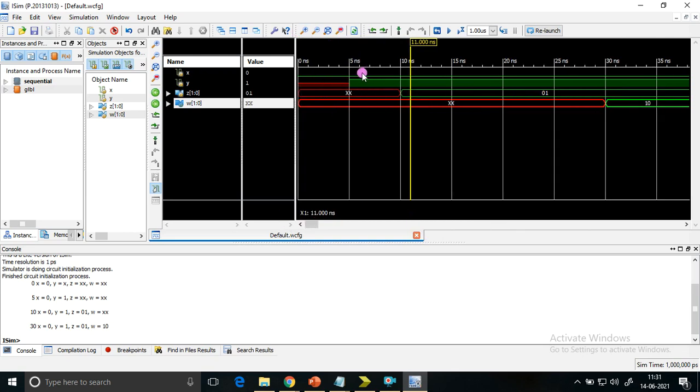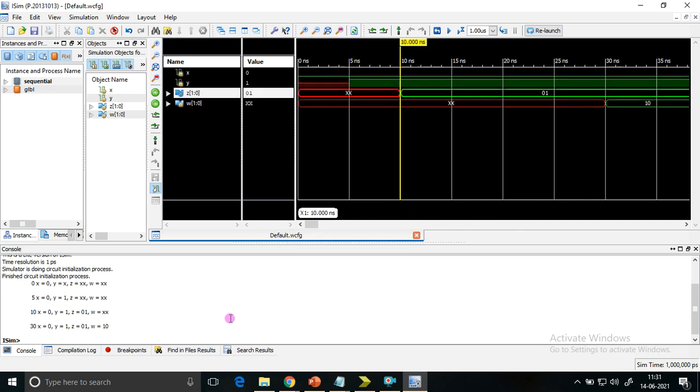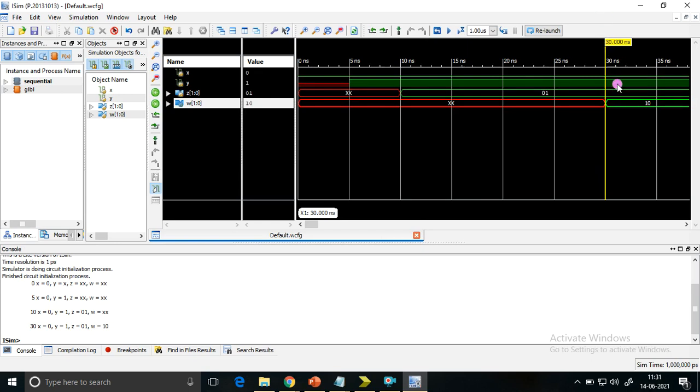At 0 simulation time, X got its value, Y got its value at 5 time units, and Z received its value at 10 time units because fork and join have made Y and Z execute concurrently. But what about W? W comes after the fork and join, so it will be 10 plus 20, which is 30. So at 30 nanoseconds, W received its value.